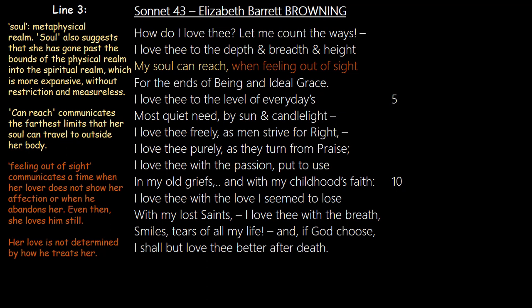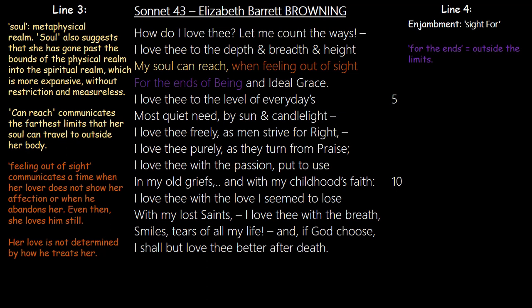Feeling out of sight has multiple meanings. Feeling out of sight communicates a time when a lover does not show her affection and when he abandons her. She's saying that even in that period of abandonment, she loves him yet, or she loves him still. So my soul can reach. I love you even in that period, and I feel that you're not giving me the kind of love that I'd want.